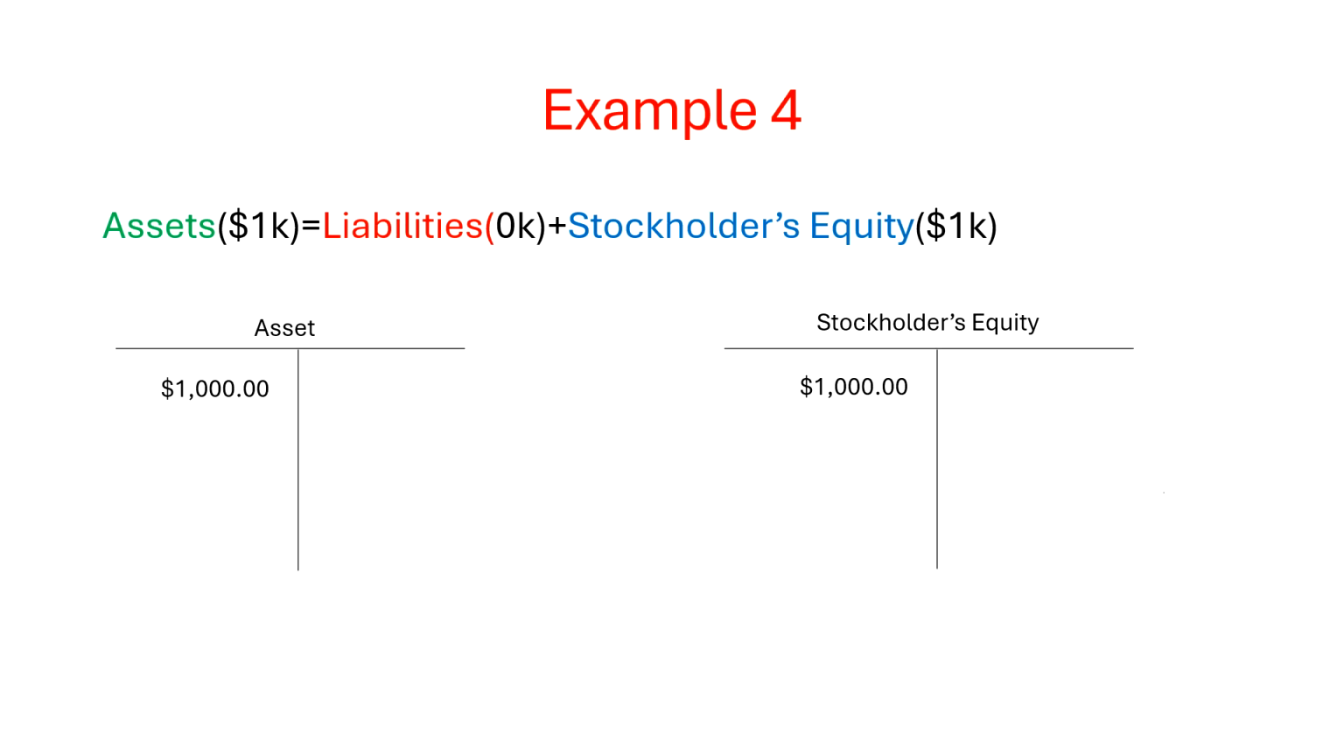For this last example, let's say Thomas Inc. received $1,000 for services rendered. We would debit cash, which is the asset account, for $1,000 and also debit stockholders' equity for $1,000. The cash account is increased with the debit and the stockholders' equity account is decreased with the debit as well.